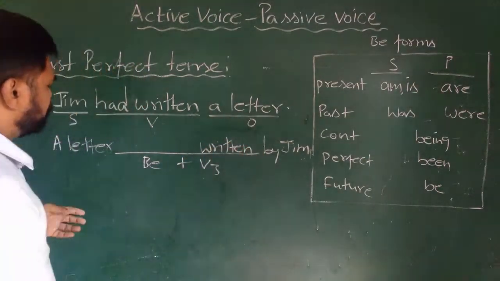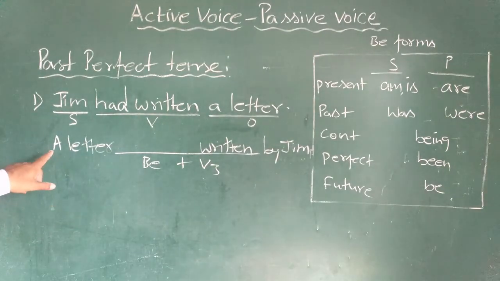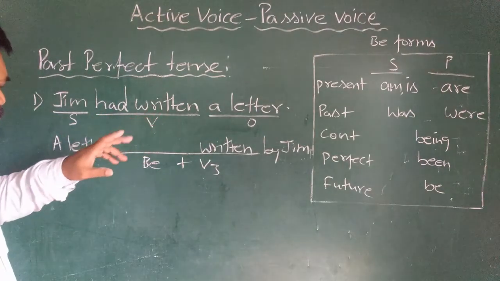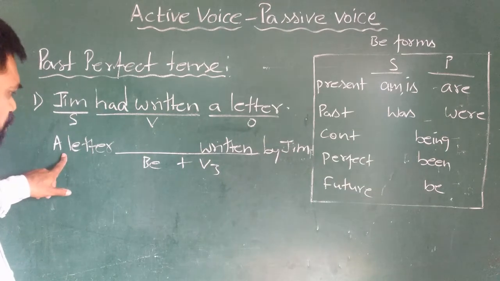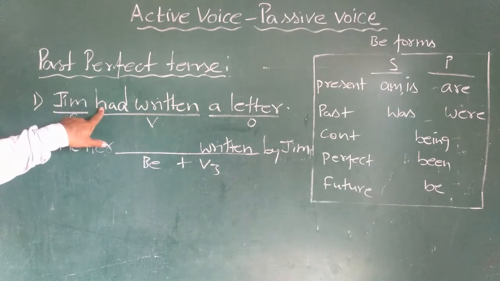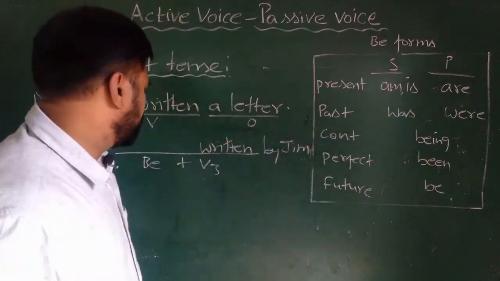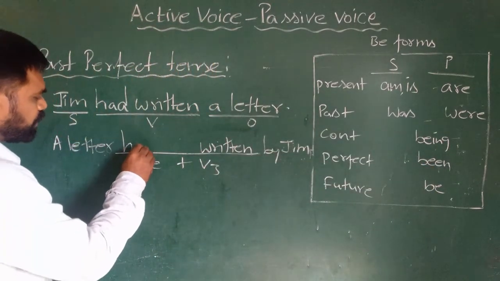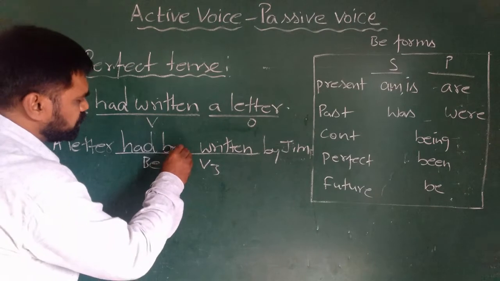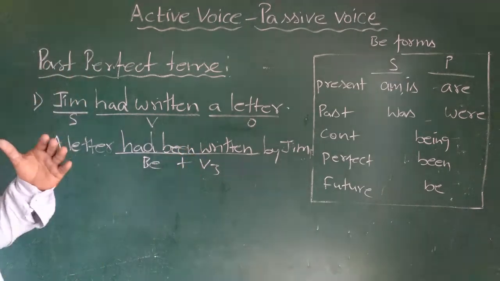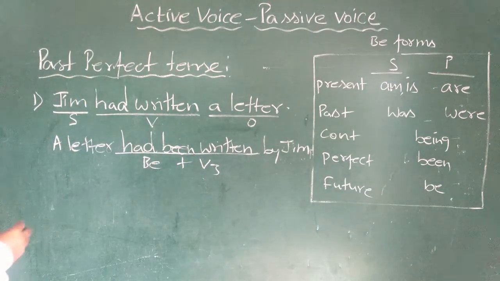Only thing is we have to decide the be form. So in case of past perfect tense, the subject is singular, so for singular past we will take had, and for perfect tense we will use been. So a letter had been written by Jim will be the answer.